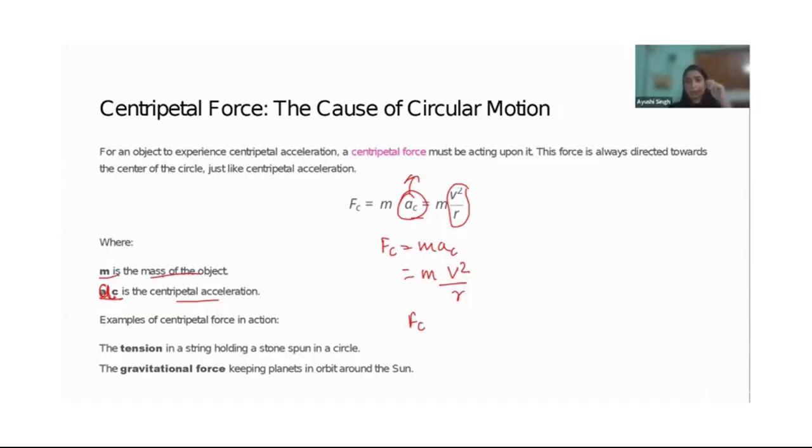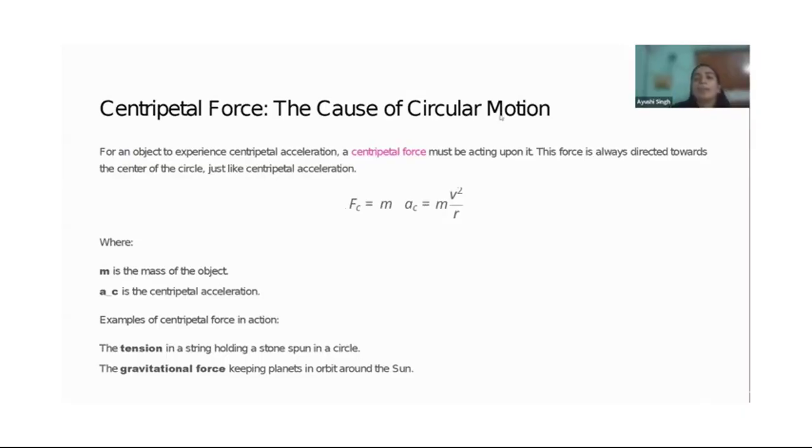So suppose you have taken a rope and attached a stone to it, and you are moving it like this in a uniform circular motion. If somehow you get to know the mass and the acceleration, you will be able to calculate the force being applied to keep that stone toward the center in your hand, so it is not moving away from your hand.